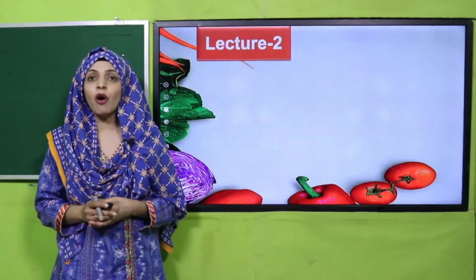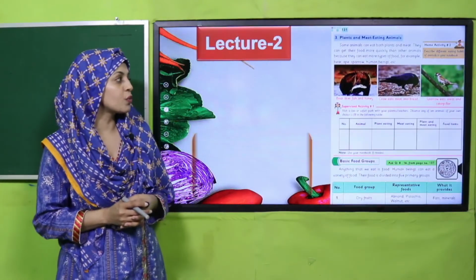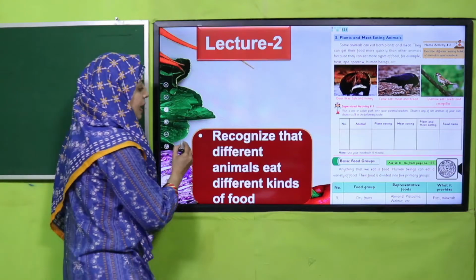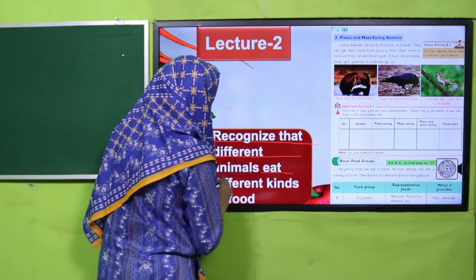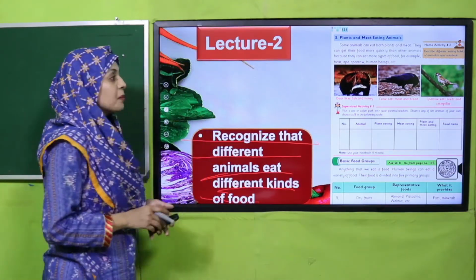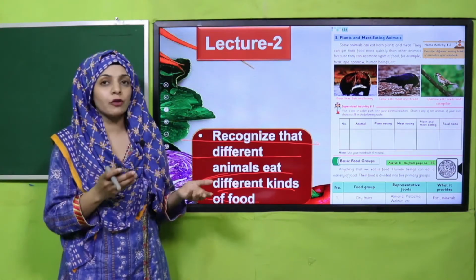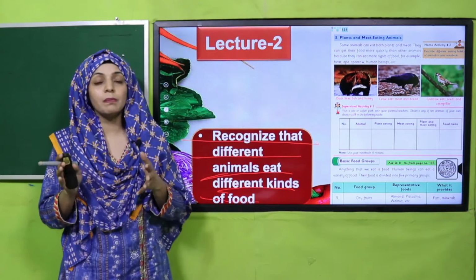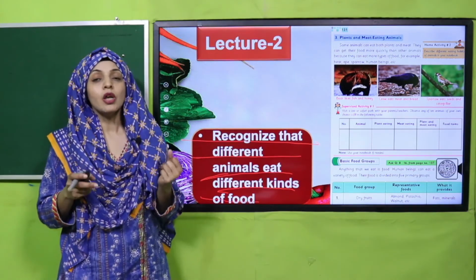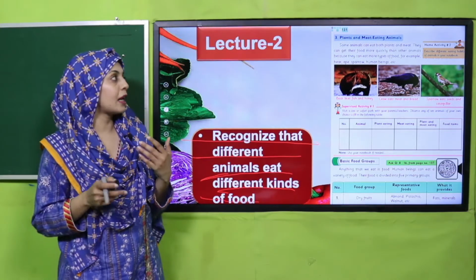Then we will move forward towards lecture number 2, and students will be able to recognize that different animals eat different kinds of food. Animals also need food for energy, and different animals consume different kinds of food. Some eat plants, some eat meat, and some eat both. This will be discussed in detail in lecture number 2.